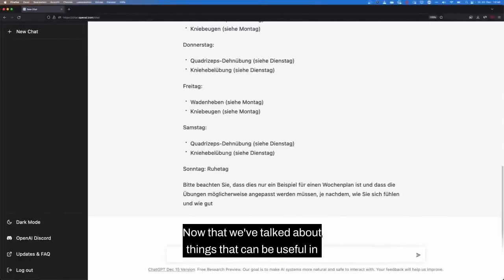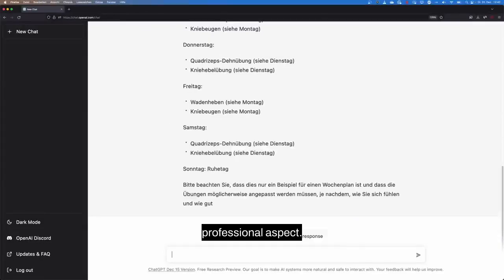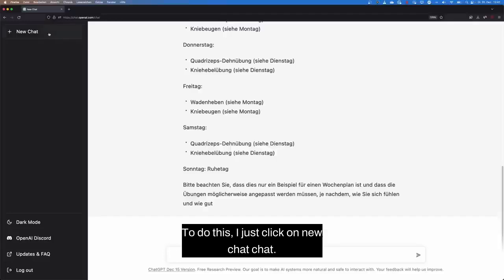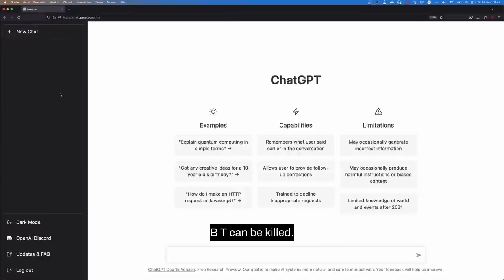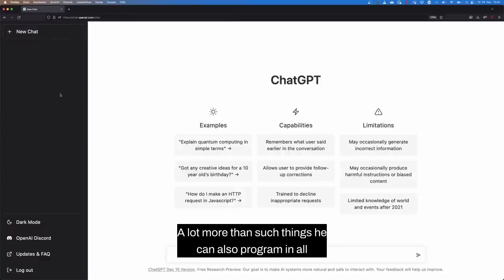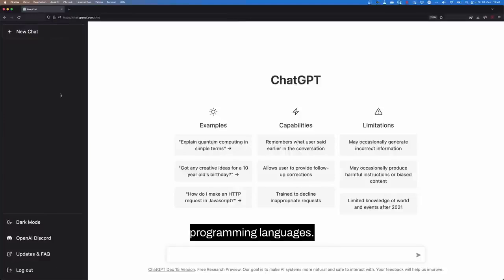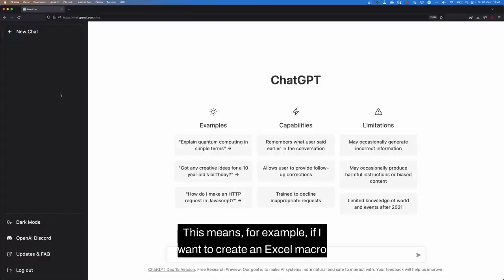Now that we've talked about things that can be useful in your private life, I want to show you what he can do in the professional aspect. To do this, I just click on New Chat. ChatGPT can do a lot more than such things, he can also program in all programming languages. This means, for example, if I want to create an Excel macro or program things in HTML and CSS, ChatGPT can help me.